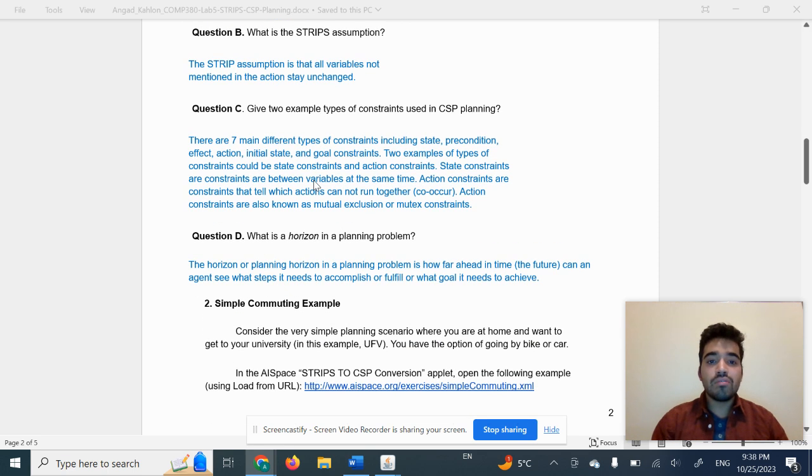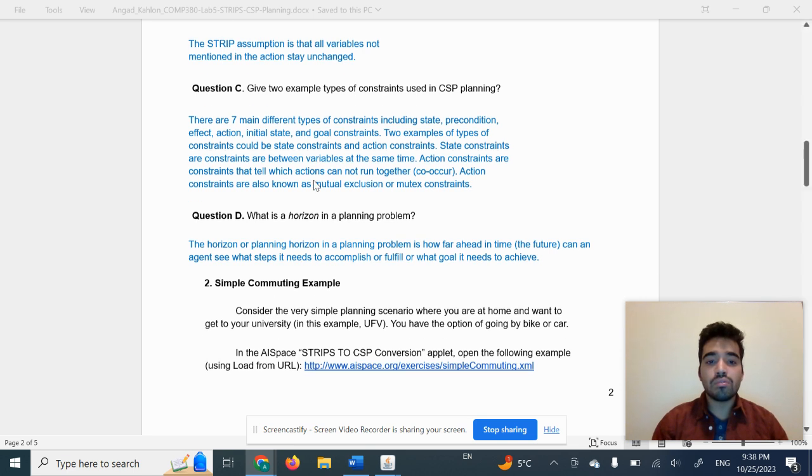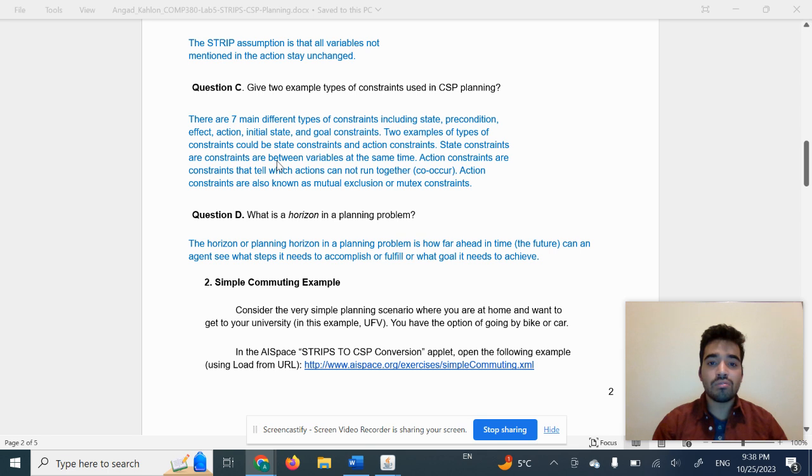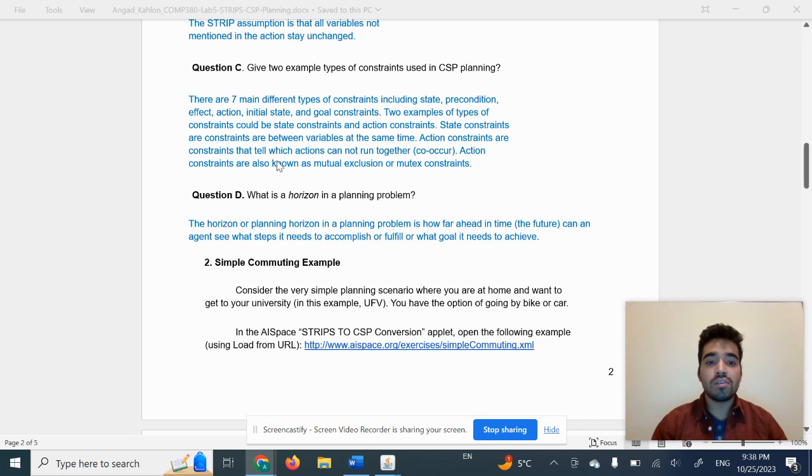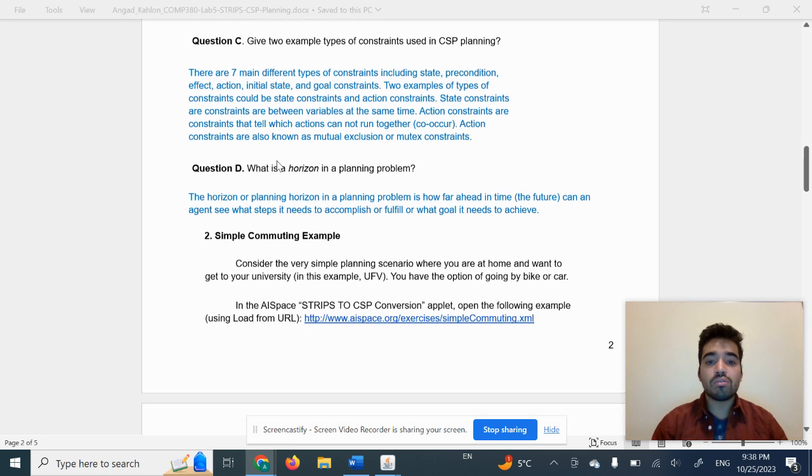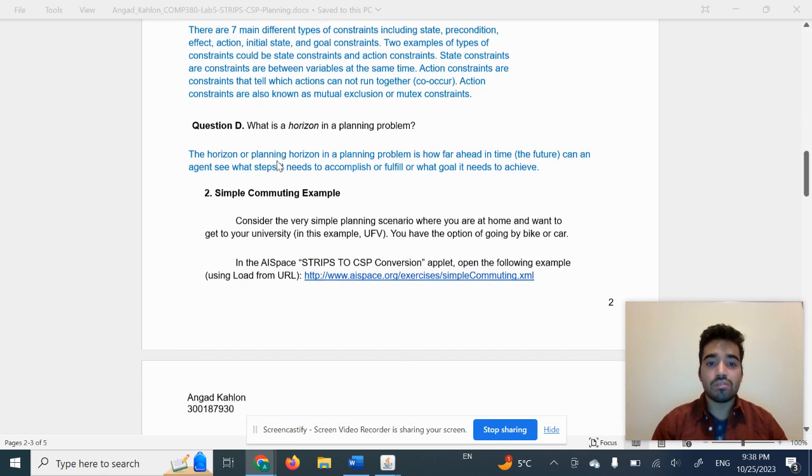Question C. Give two example types of constraints used in CSP planning. So there's seven main different types of constraints listed there, but the two I chose, you could choose any two, but I chose state constraints and action constraints. State constraints are constraints that are between variables at the same time. So like when at the same time, if there's a constraint between two variables, that would be a state constraint. Action constraints are constraints that tell which actions cannot run together or co-occur. They're also known as mutual exclusion or mutex constraints.